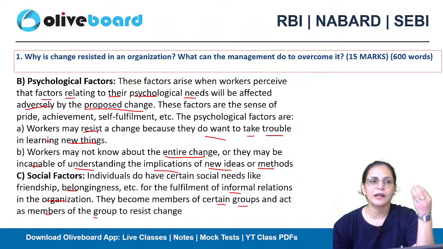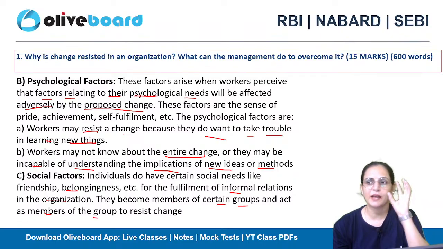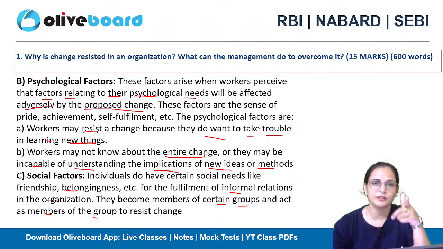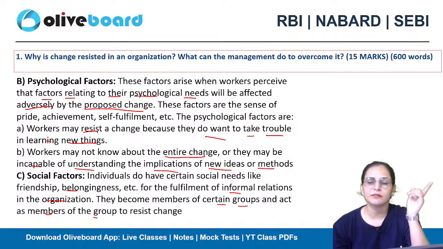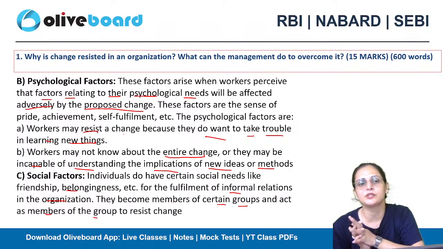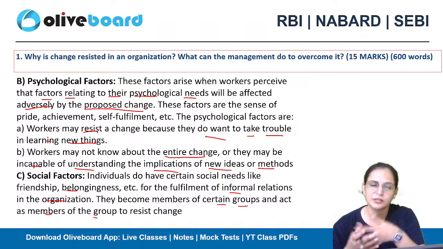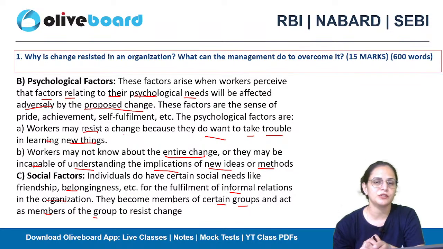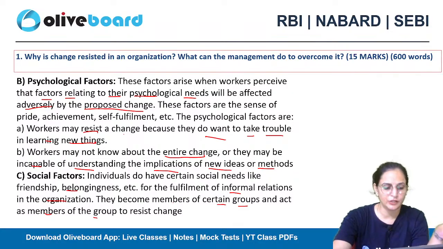You are aware of all the ideas and you have a neutral opinion, not positive or negative, but your friend is not liking the specific procedure going on in front of you. After looking at you, or after some common conversation, you will start favoring the opinion of your friend because you want to maintain a good relationship with him. You can't go against him. So this is also a reason, a social factor or social acceptance, for resisting change in an organization. So this is all about individual level changes.